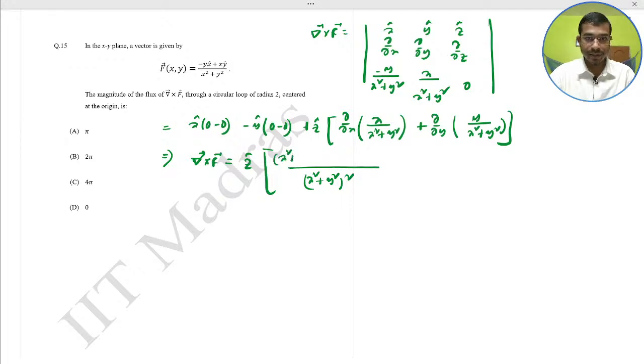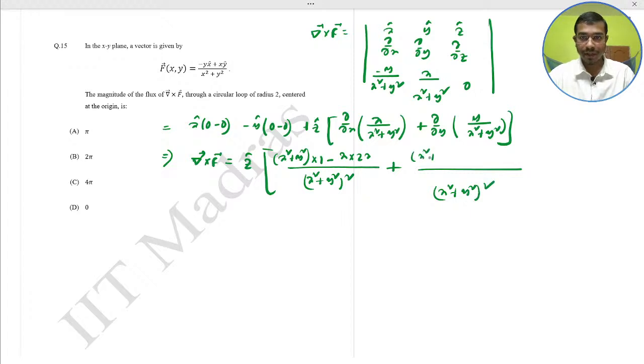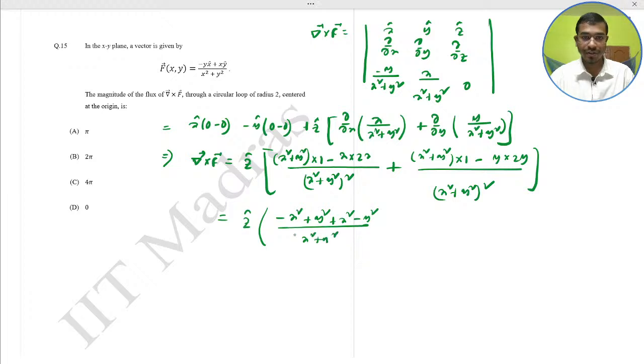In the numerator, x square plus y square into 1 minus x into twice x, plus x square plus y square into 1 minus y into twice y, over x square plus y square whole square. So this would be the z cap times minus x square plus y square plus x square minus y square divided by x square plus y square whole square. So this would be 0.